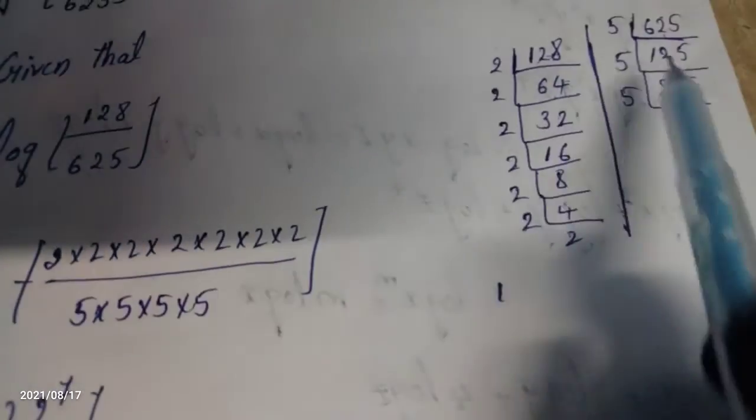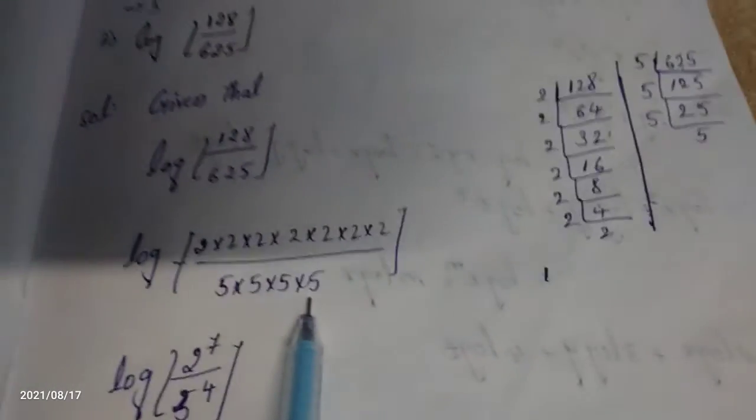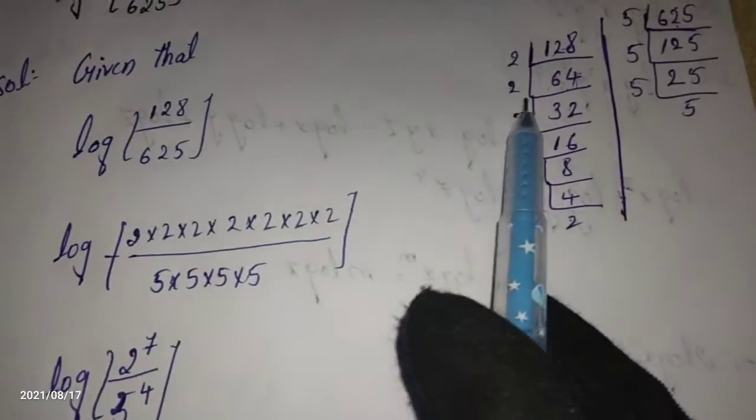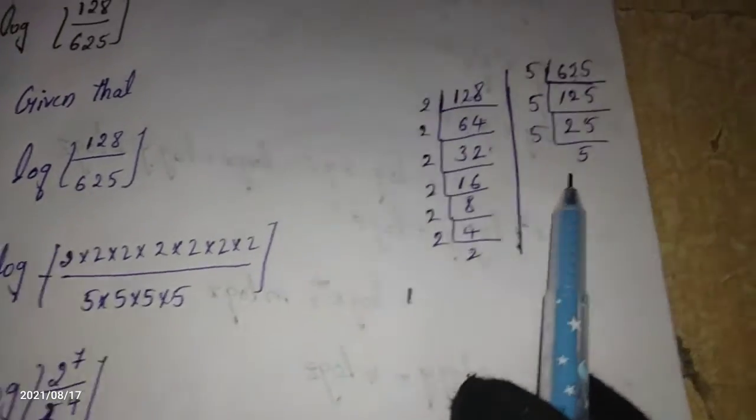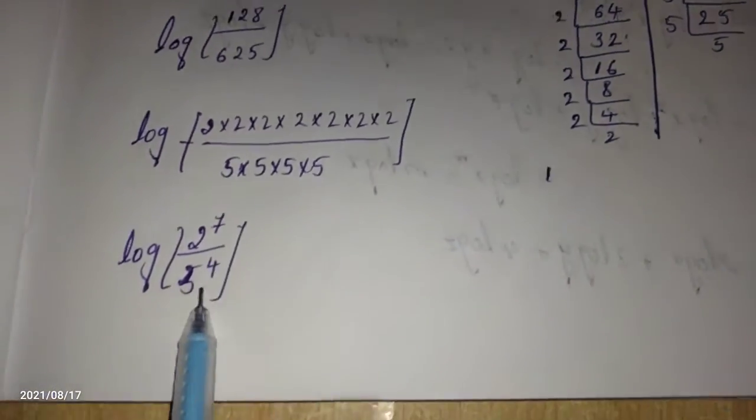In place of 625 I am writing 5 into 5 into 5 into 5. Can you see this value? This value we are converting by the LCM now. Let's see the next step.